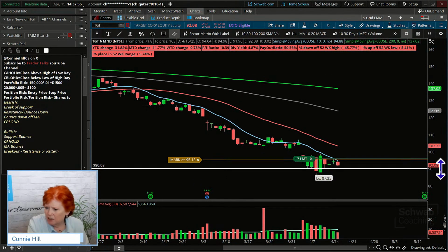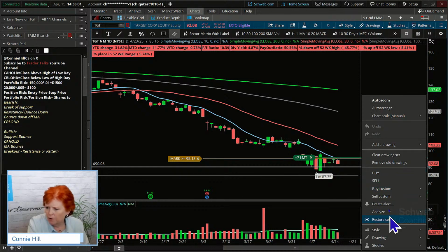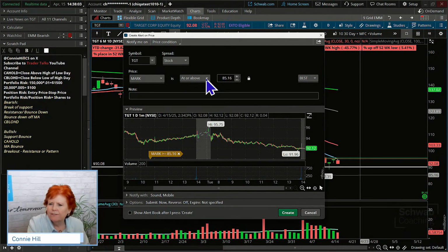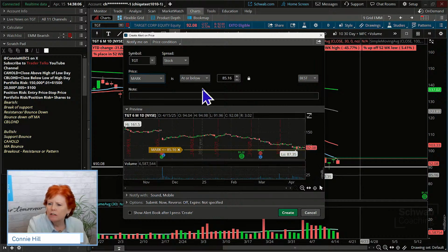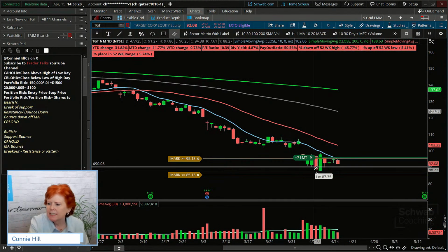To see that, we probably have to jump down here a little bit. We're going to put an alert at 85-ish. It's not perfect. We're going to create an alert if it goes at or below 85.16. That is how we're going to keep track of it, besides looking at the chart. If it goes in one of those ranges, then we're going to be interested in knowing that and going out and checking, saying, okay, what is our profit? Is it in a range that we think it could swim around in? That's not a technical term, but just kind of mosey around in, just like it is right now. It's just hanging at that area.